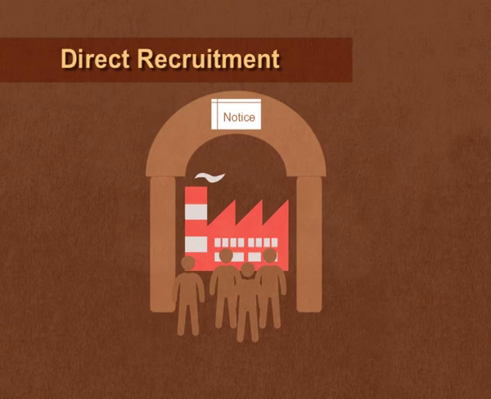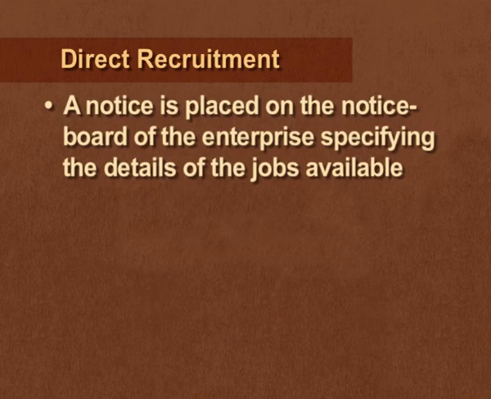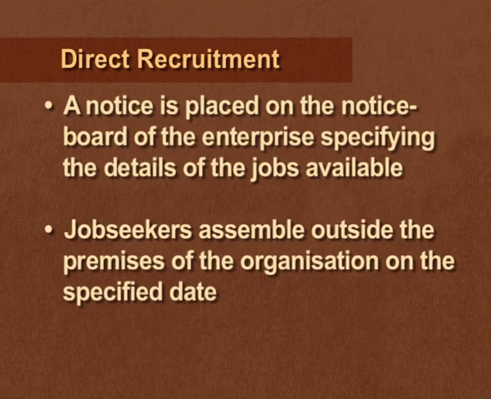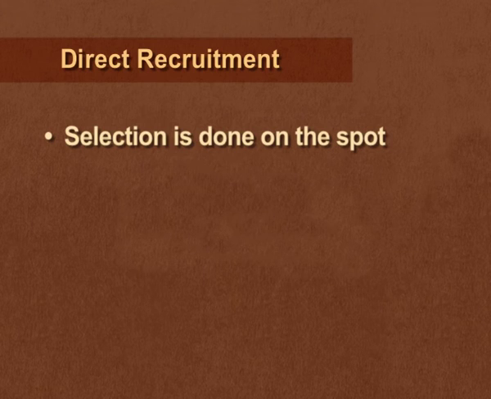First, we are going to start with direct recruitment. Under this method, a notice is placed on the notice board of an enterprise specifying details of the job available. The job seekers assemble outside the premises of the organization on the date which is specified in the notice. And a superior or a head comes on the spot and the selection is done on the spot.